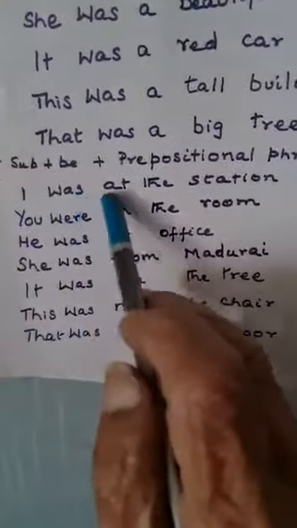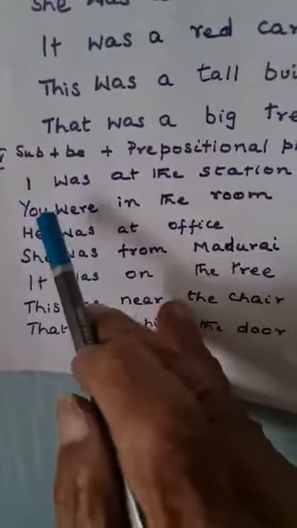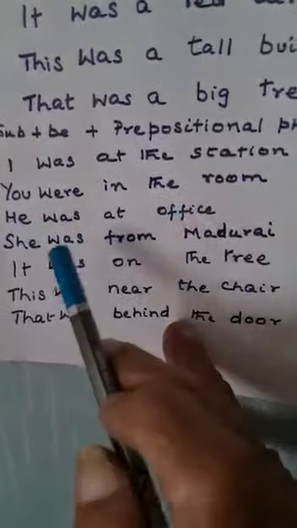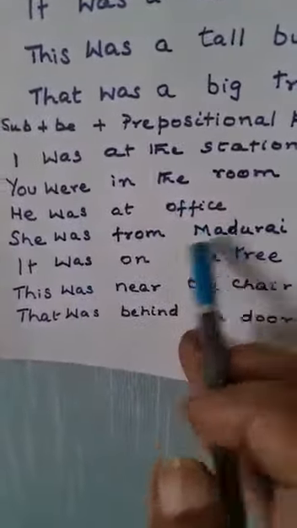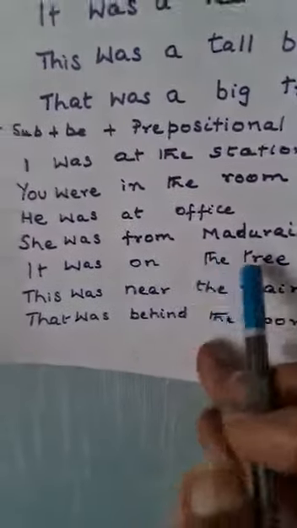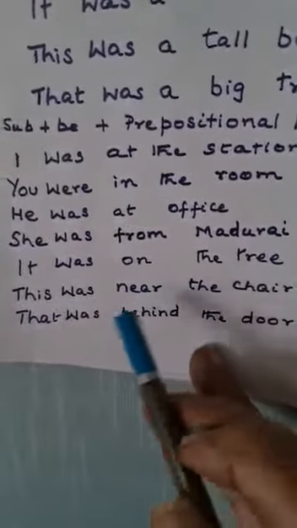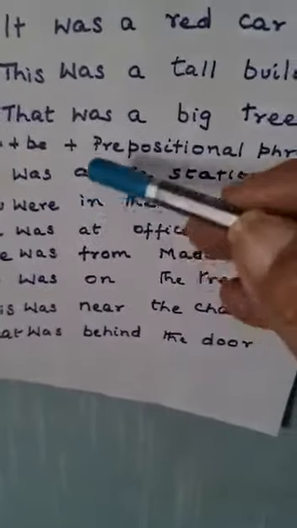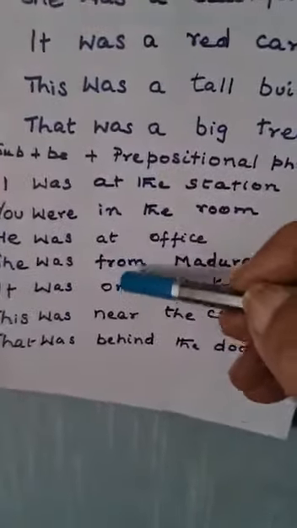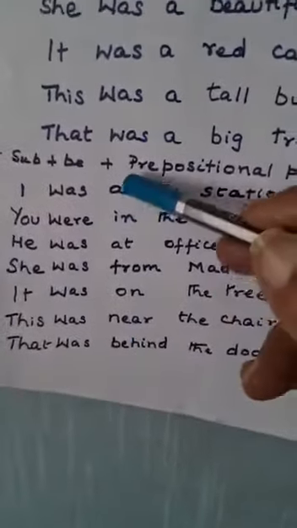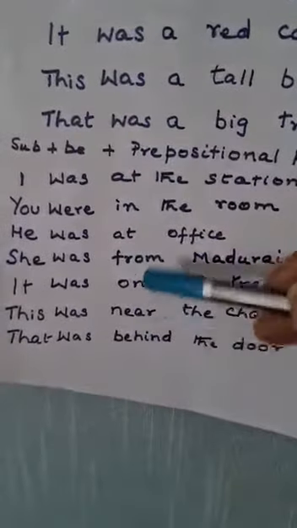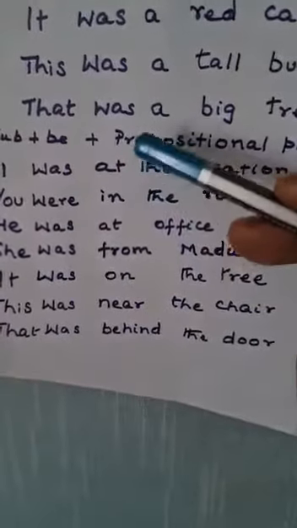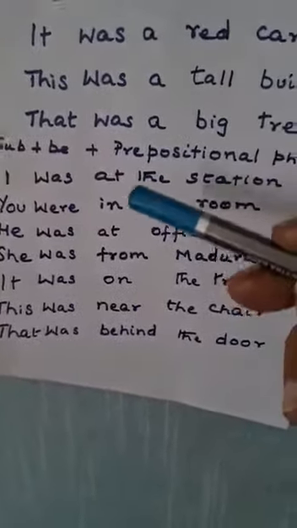I was at the station. You were in the room. He was at office. She was from Madurai. It was on the tree. This was near the chair. That was behind the door. Now see: at, in, at, from, on, near, behind. All these are prepositions. They are all put before the noun. Preposition: pre is before, position is positioned.